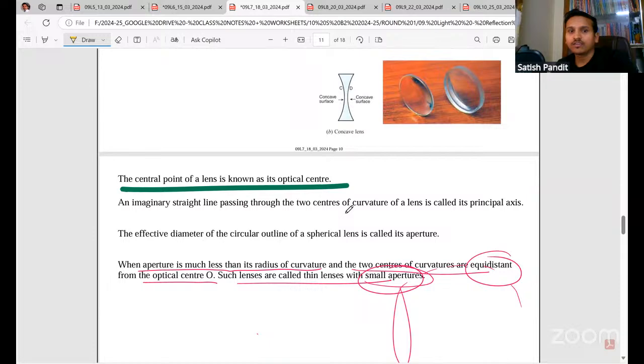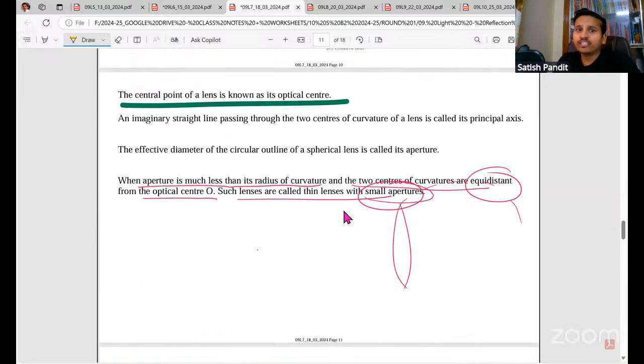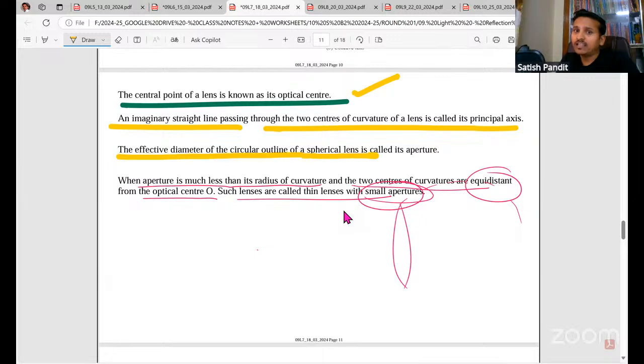So these are all the definitions. The central point of a lens is called the optical center. An imaginary straight line passing through the two centers of curvature is called the principal axis. The effective diameter of the circular outline of the spherical lens is called the aperture.